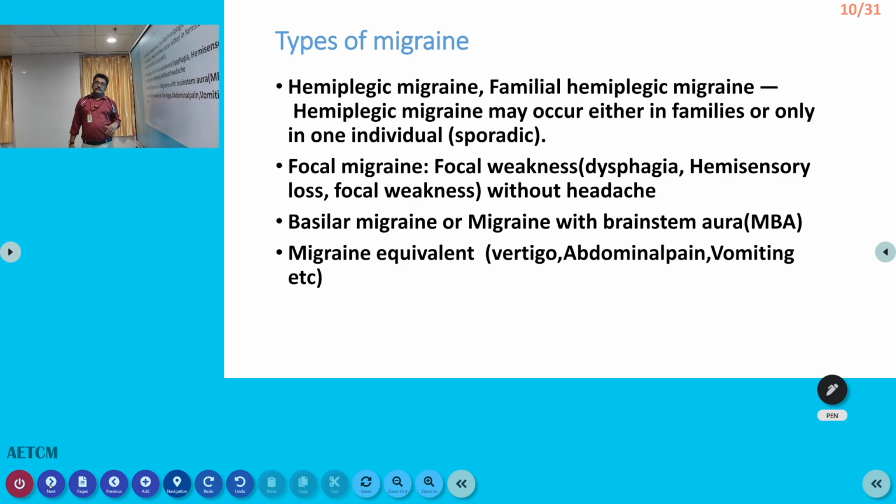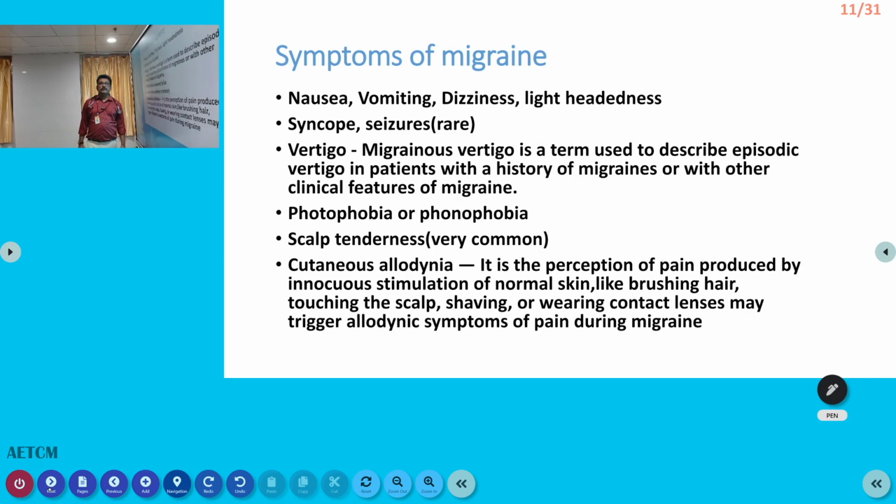Migraine equivalents. Many patients will come with abdominal pain, vomiting, vertigo, all these things. But if you examine them, there will not be any finding in the abdomen, or endoscopy may be negative. That is a type of migraine. It is very difficult to make a diagnosis in that situation. If it is associated with headache, then it is a part of migraine. But sometimes you will not get any headache. So that is also very important.